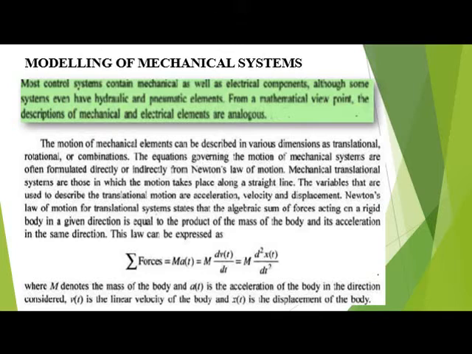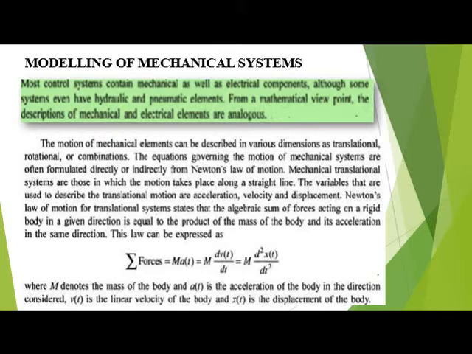It states that the algebraic sum of forces acting on a rigid body in a given direction is equal to the product of the mass of the body and its acceleration in the same direction. Therefore, the law can be expressed as summation of F equals m into a(t), where m is the mass of the body and a(t) is the acceleration of the body.